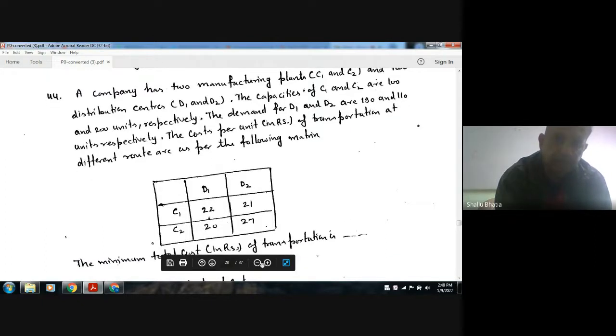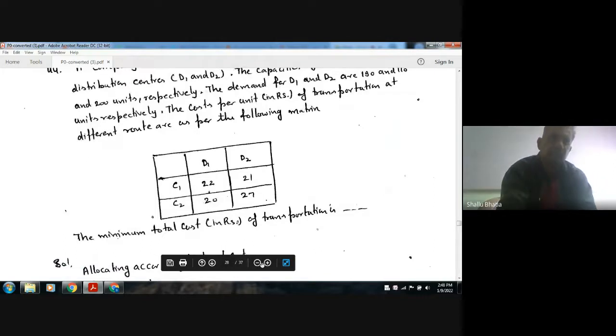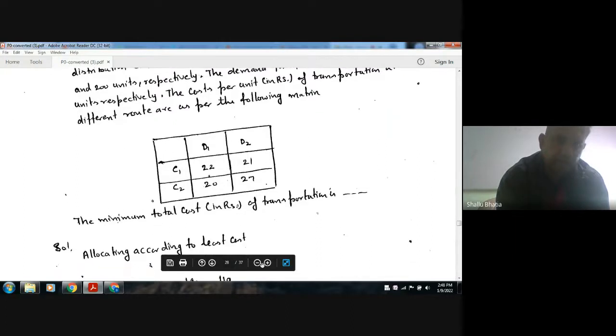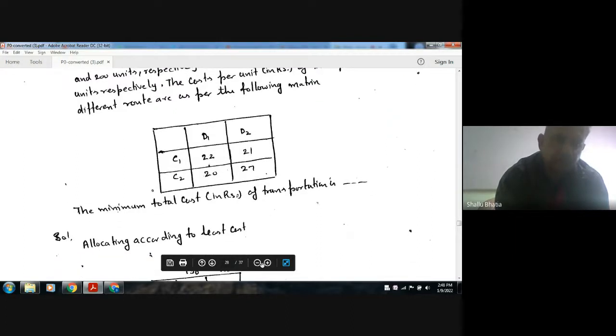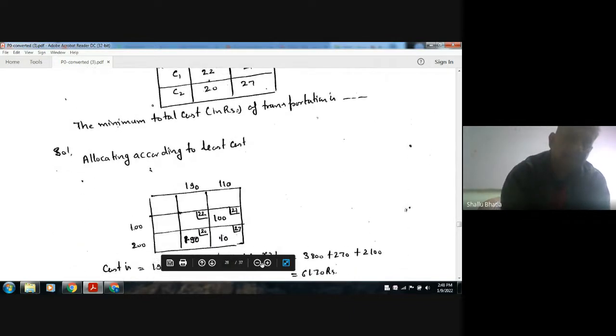The demand for D1 and D2 are 190 and 110 units respectively. The cost per unit in rupees for transportation at different routes are as per the following matrix. The minimum total cost in rupees of transportation is, so this is your matrix.